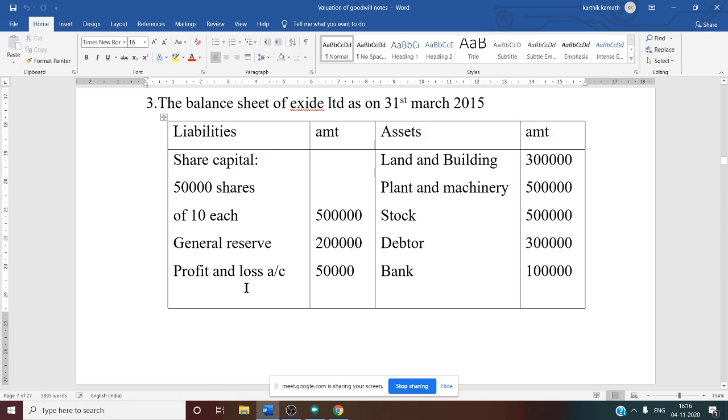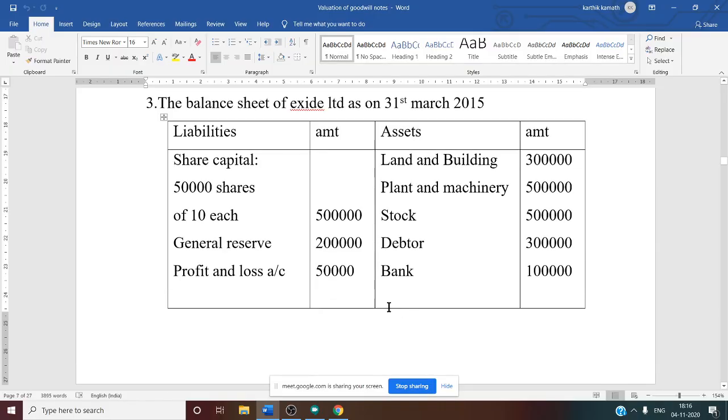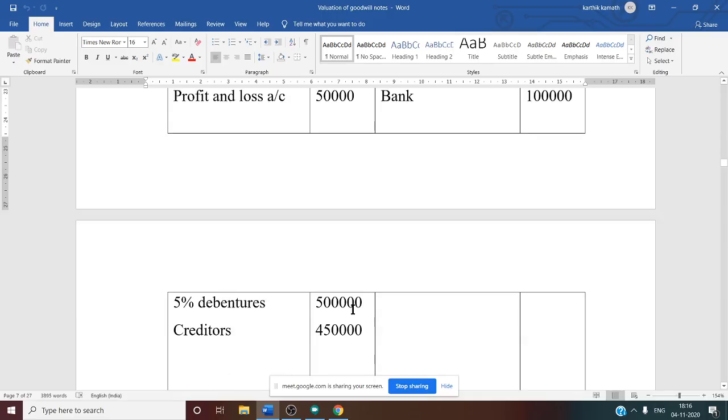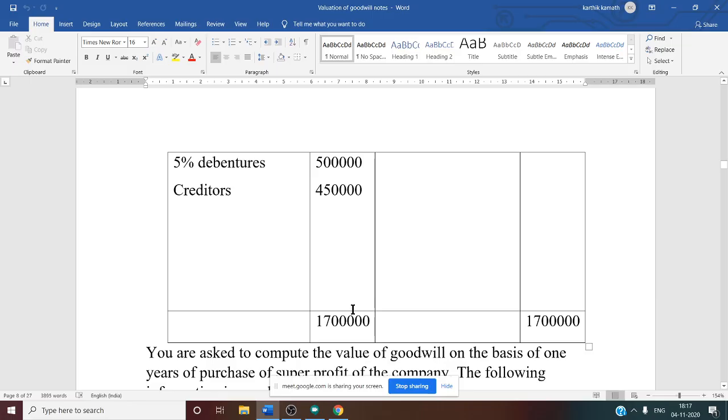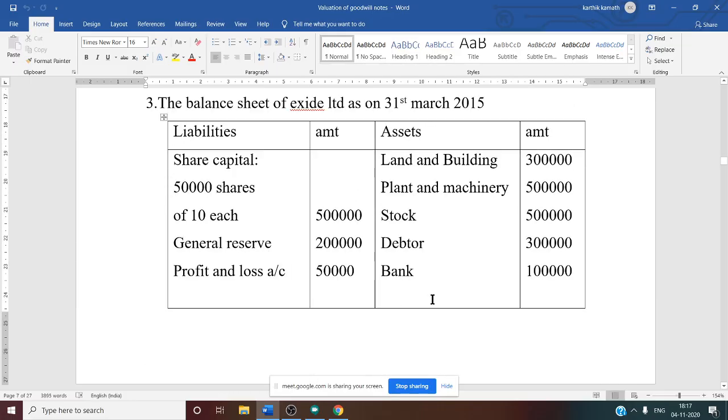Land and plant are fixed; stock, debtor, bank are current. So everything comes. Next, there is no other information on the asset side. What about the liability side? Share capital, general reserve, profit and loss account: these three are shareholders' fund. Next, debenture and creditor, it is external. So only two items appear in the liability side, and in the asset side, all the items.